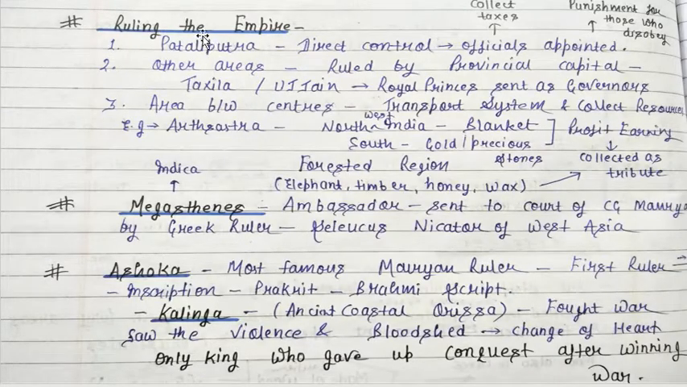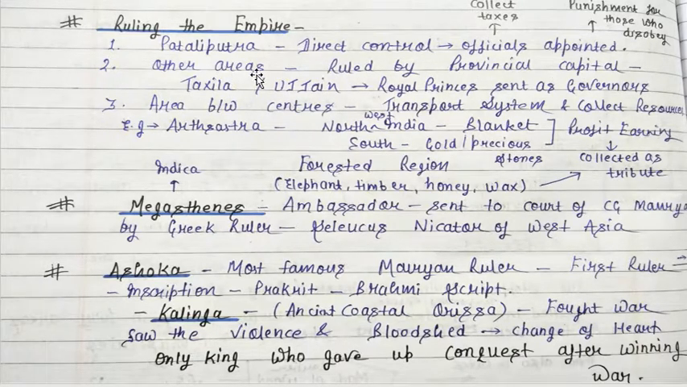And apart from that, ruling the empire. I have already told you that Patliputra was the center of power, because it was the capital of this Mauryan empire, and because of this it was under direct control, and officials were appointed for the collection of tax and for punishing those evading the tax. So if you are paying the tax, it would be paid to the official, and if you are evading the tax, then a punishment would be given by these officials only. And apart from that, other areas were ruled by the provincial capitals.